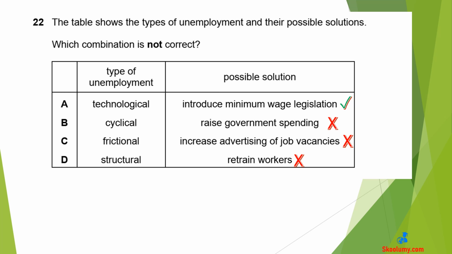B is wrong, as raising government spending will increase aggregate demand, and solve the problem of cyclical unemployment. C is wrong, because the solution to frictional unemployment is the provision of information by advertising job vacancies. D is wrong because retraining workers would reduce structural unemployment.